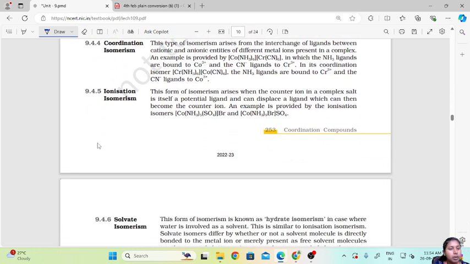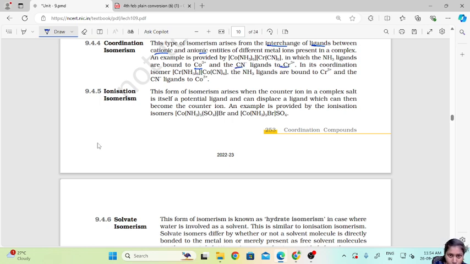The next is the coordination isomerism. This type of isomerism arises from the interchange of ligands between cationic and anionic entities of different metal ions present in a complex. An example is provided by [Co(NH3)6][Cr(CN)6], in which NH3 ligands are bound to Co3+ and CN ligands are bound to Cr3+.